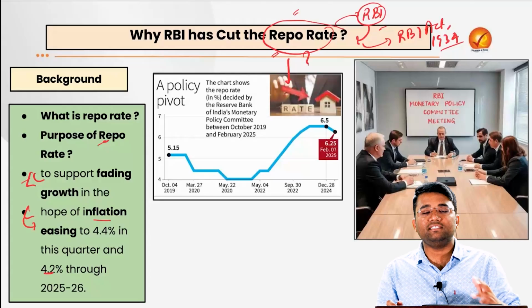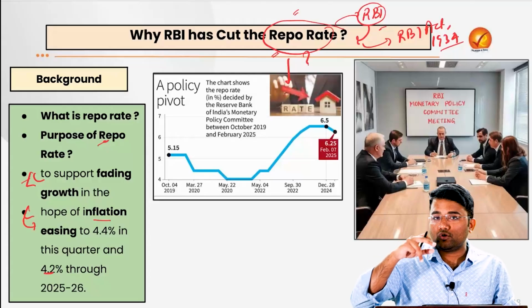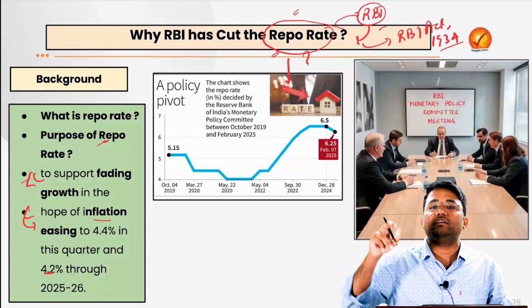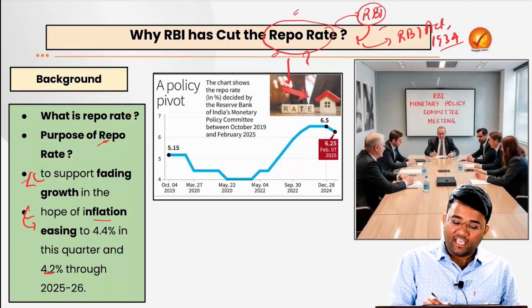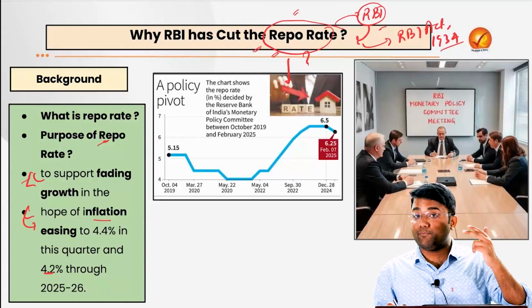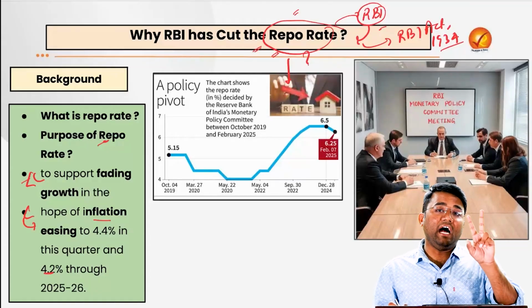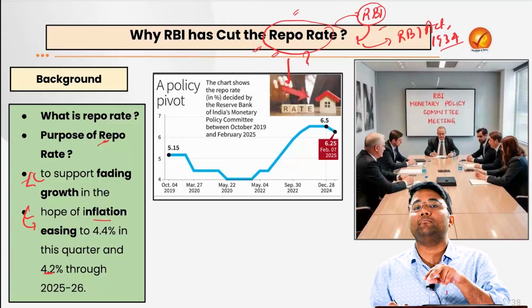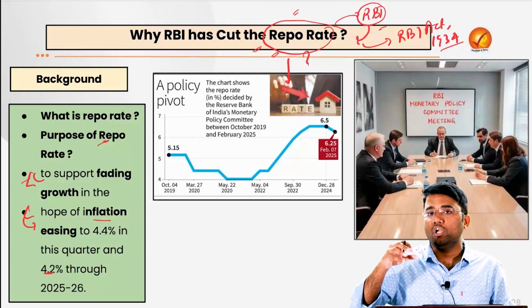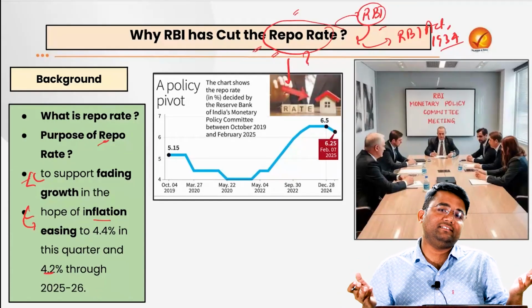The second function is that the RBI has to ensure that we achieve our objective of economic growth. Because of these 2 functions, the RBI is managing the repo rate, and with the help of the repo rate, it is fulfilling these 2 functions which have been mandated to it by the RBI Act 1934, which has been passed by the Parliament itself.